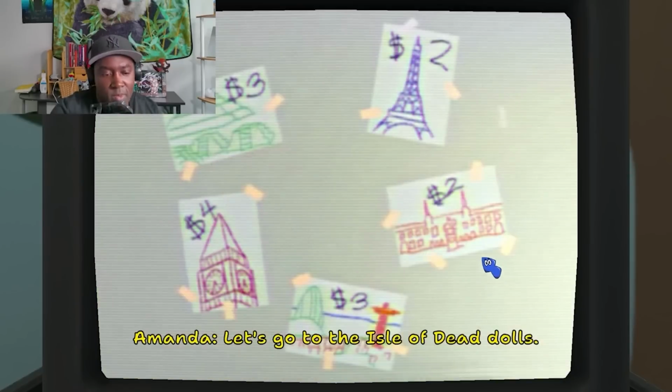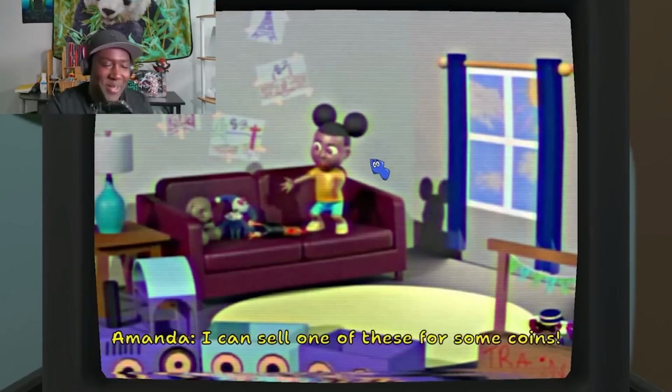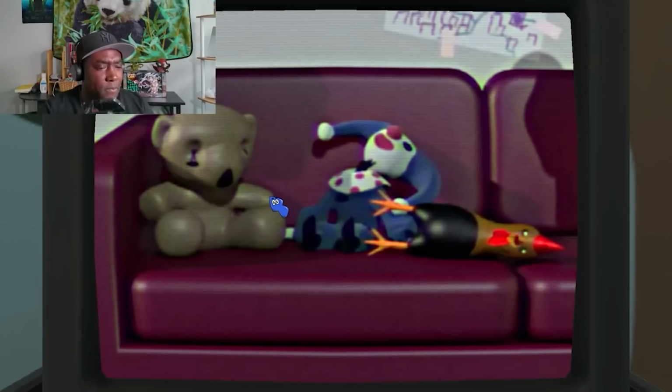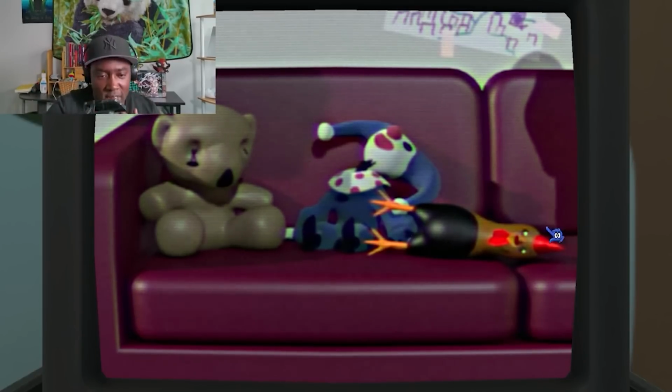And while I don't think that the destinations have any meaning behind them, we do get a scene with these stuffed animals. And this is what happens if you try to click anything other than the rooster. I'm gonna have her keep the chicken because I think this may be Sam, and I'm gonna get rid of